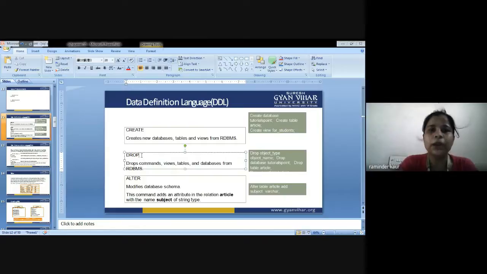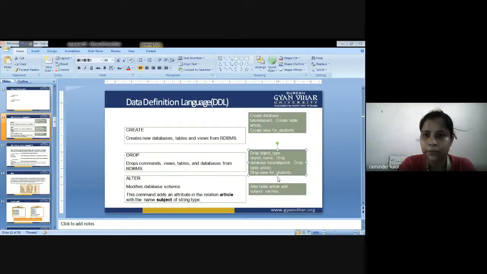Next is drop. To drop the commands, views, tables and databases from the RDBMS. Drop object type. Its syntax is given parallelly. Drop object type, object name. Next, drop database name is tutorial point. Drop table name is article. Drop view for the students.